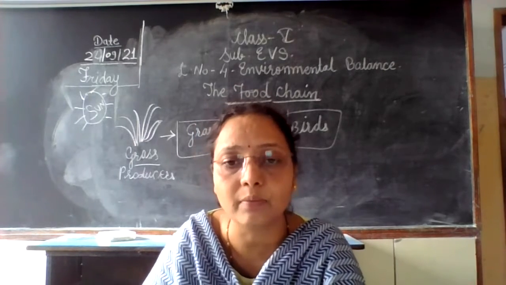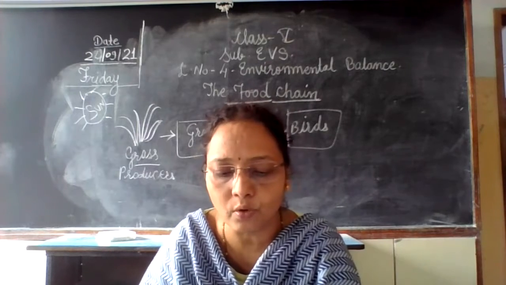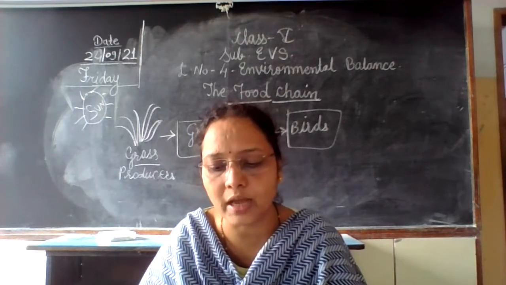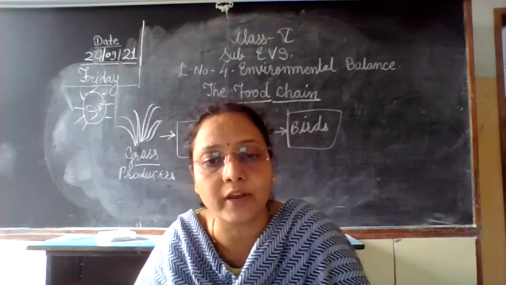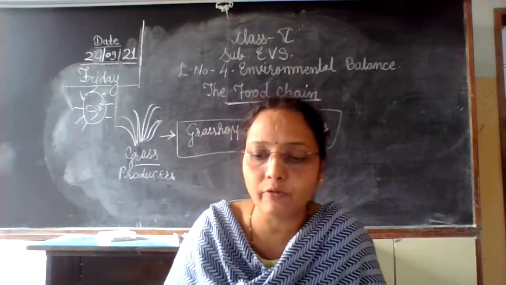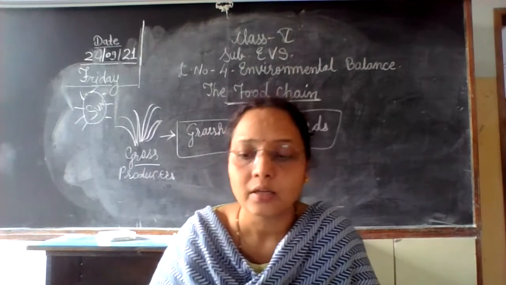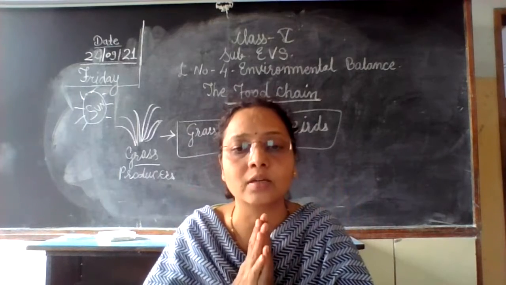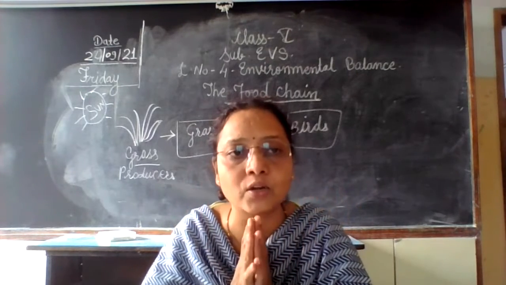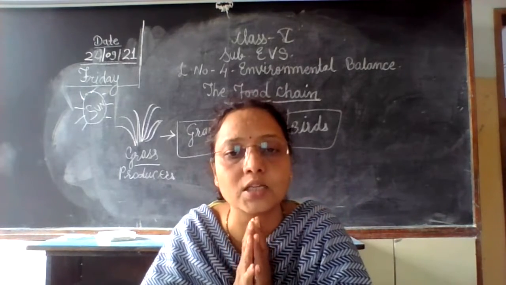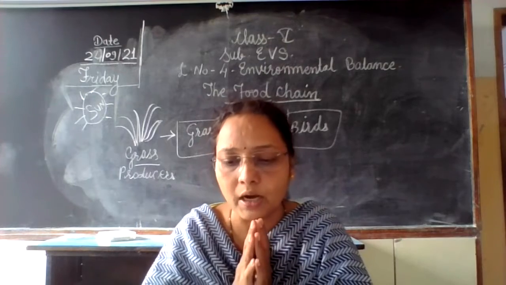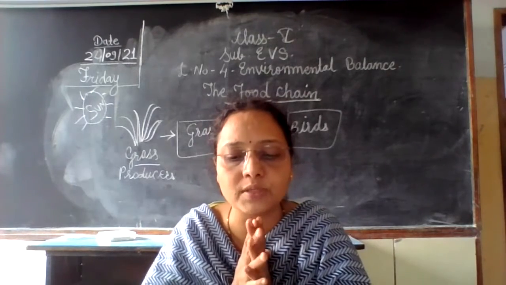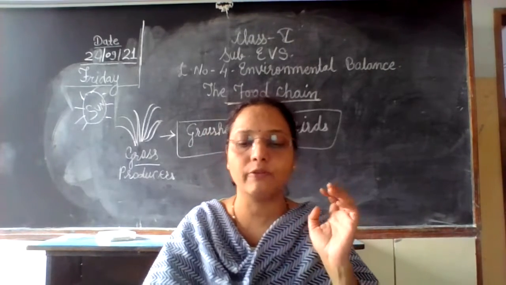One living thing can be a part of more than one food chain that gives rise to a food web in nature. Food web means most of the food chains join together, or one animal is a part of another food chain, that is called a food web. A web-like structure forms, that is called a food web.